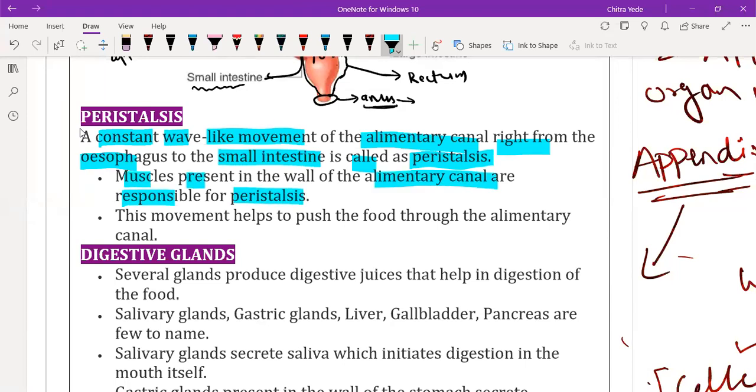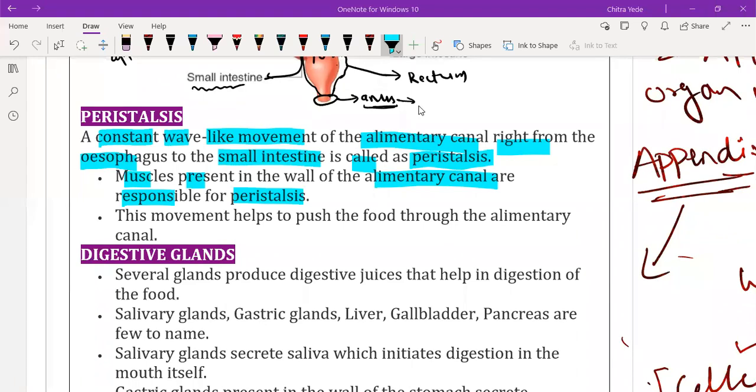This movement of the food in the small intestine takes place due to the contraction and relaxation of muscle. That means only the muscles of the esophagus and alimentary canal are responsible for the movement of food.